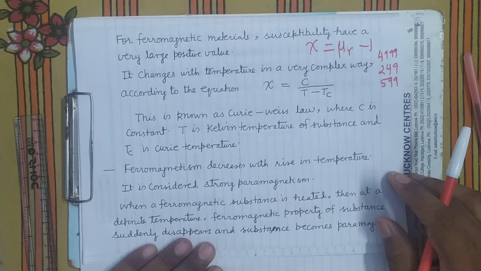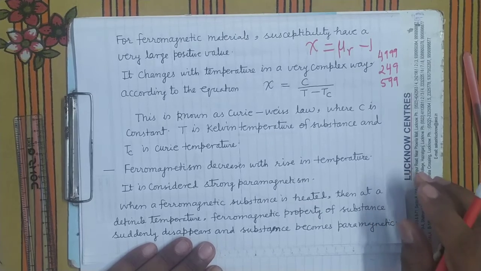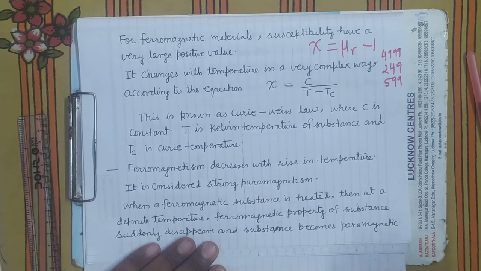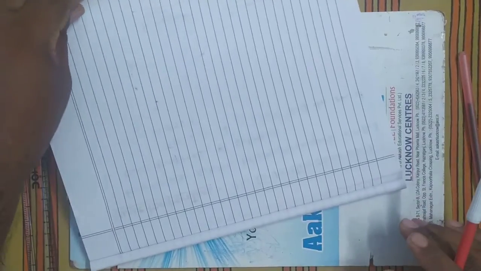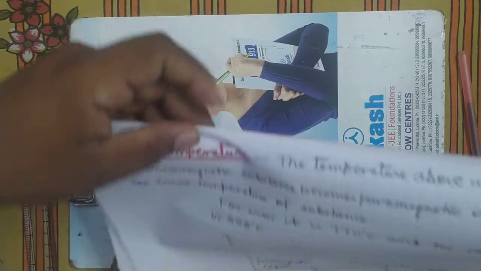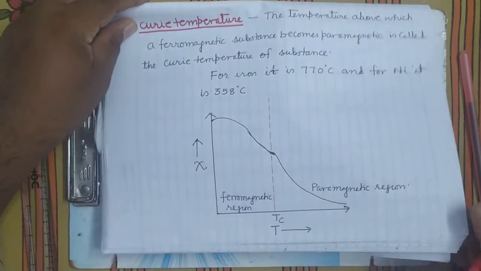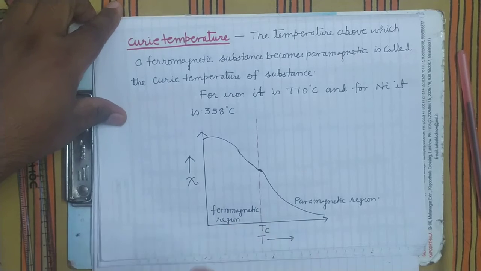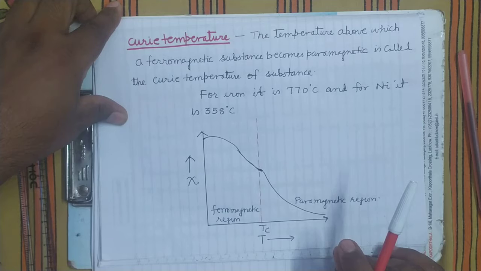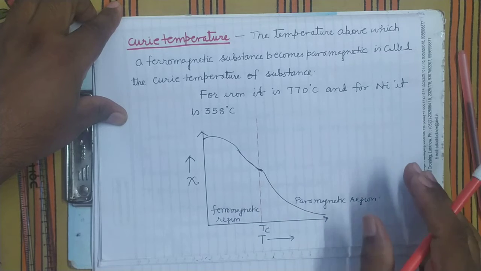It has been found that when the temperature of a ferromagnetic substance is increased, it loses its ferromagnetism. It means that on increasing the temperature, ferromagnetism is decreasing. And why is it decreasing?